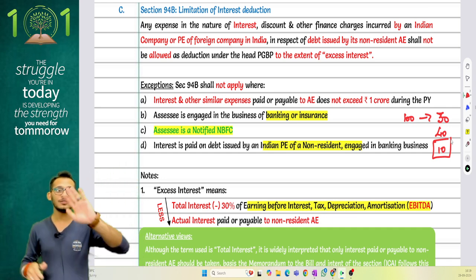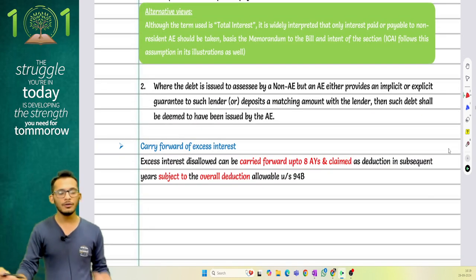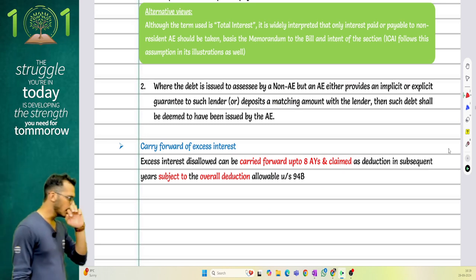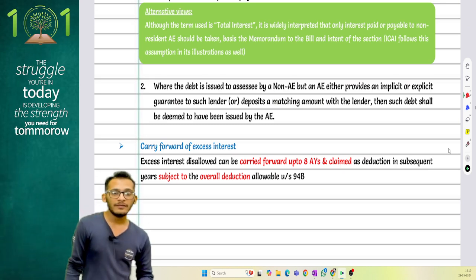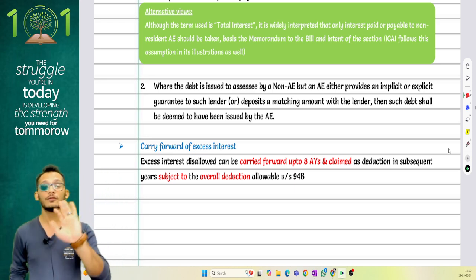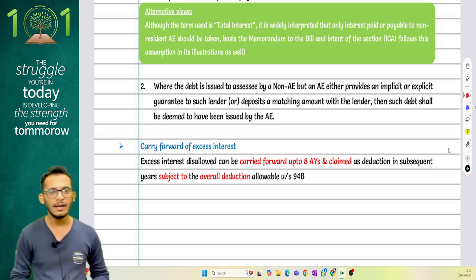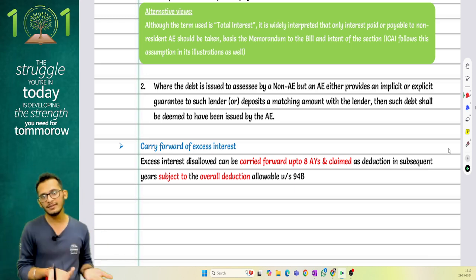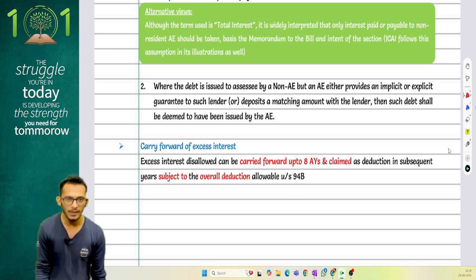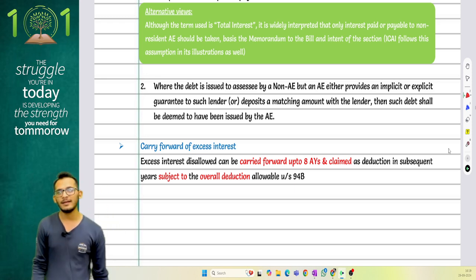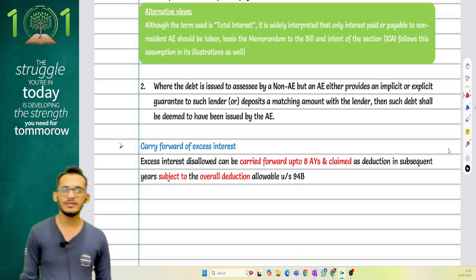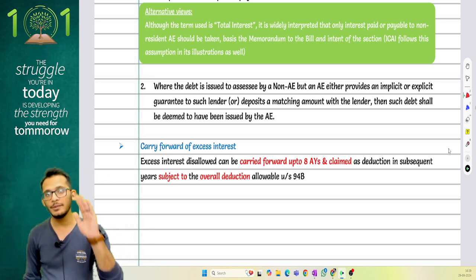Now this disallowance of 10 rupees will be carried forward by you and allowed in future years for a maximum period of 8 years, with the condition that in those years also the interest should be within the 30% bracket. Meaning, if the interest falls within 30%, you can take this and adjust it in that year. But if the interest goes beyond 30%, then you will not get the deduction. So please bear that in mind.